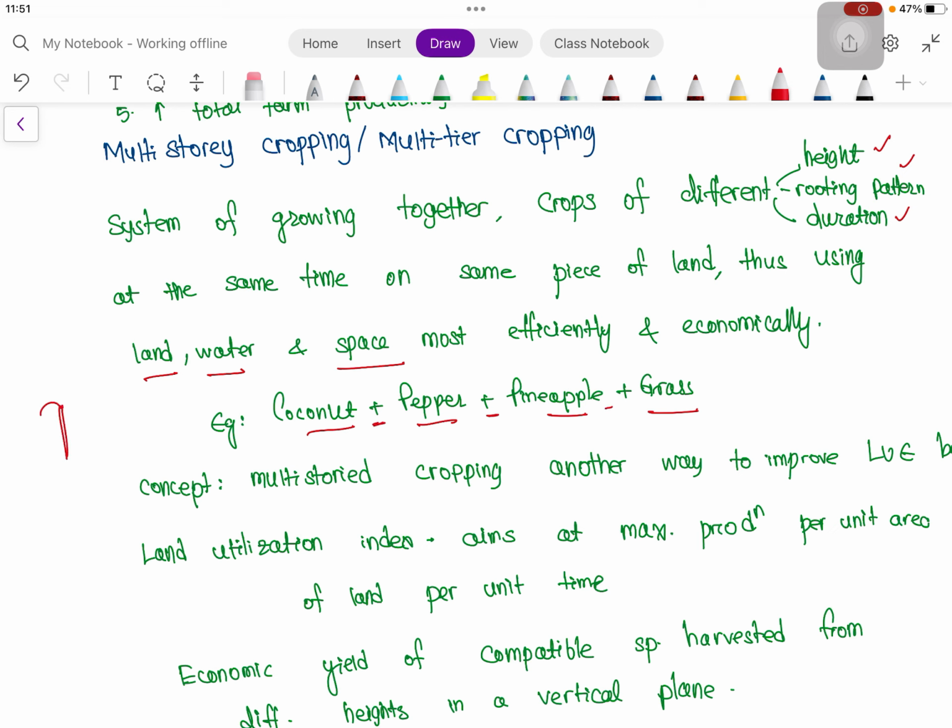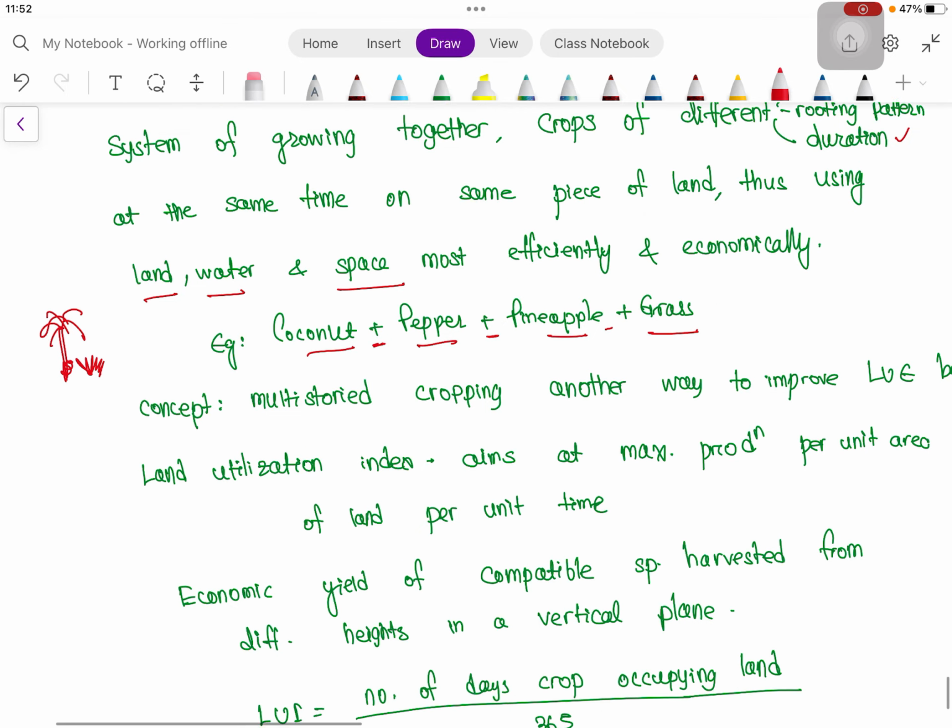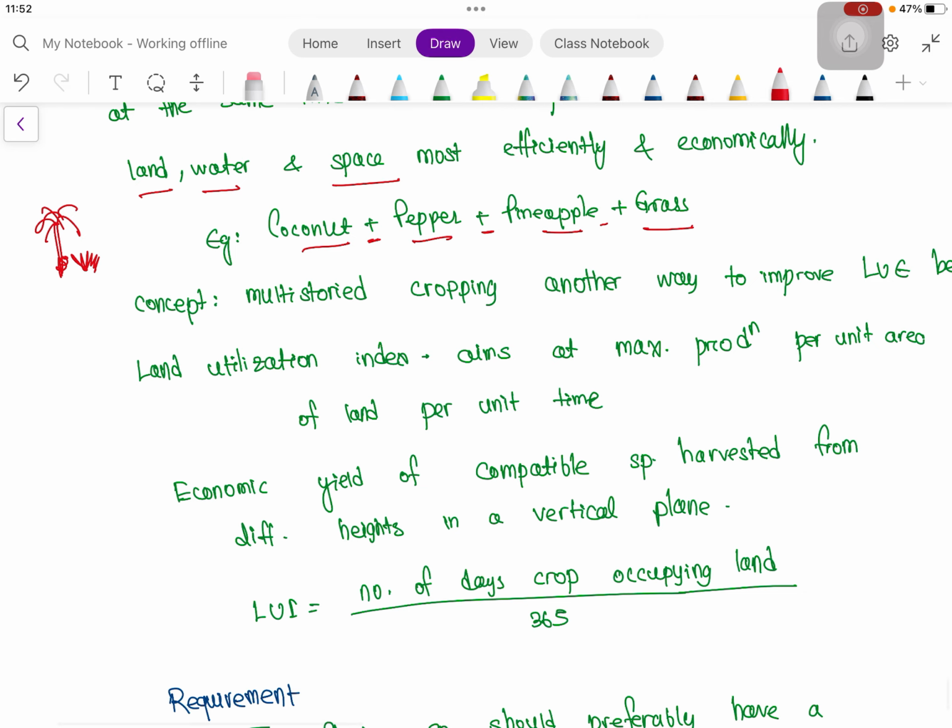So coconut will take the highest strata. Then black pepper, as you know, is climbing in nature. Then pineapple will take the lowermost position. Then some grass we can also take. Then the concept is, we can go for some tree also here. Cocoa we can also take, and pepper can trail through that cocoa.